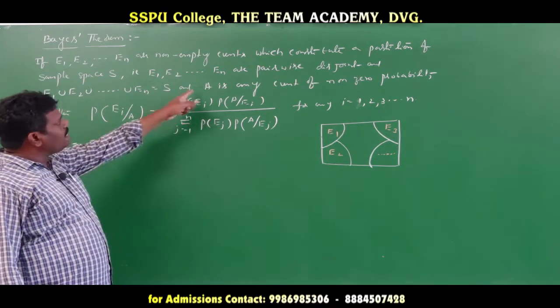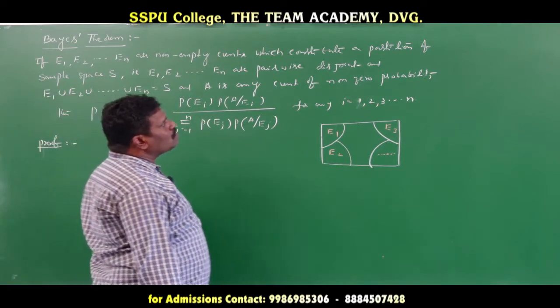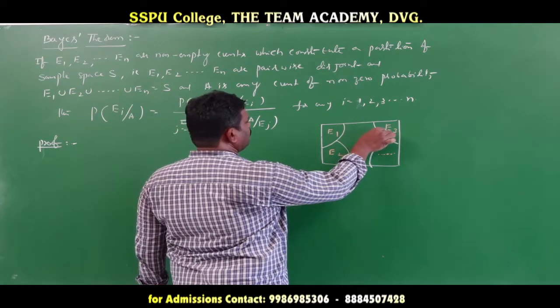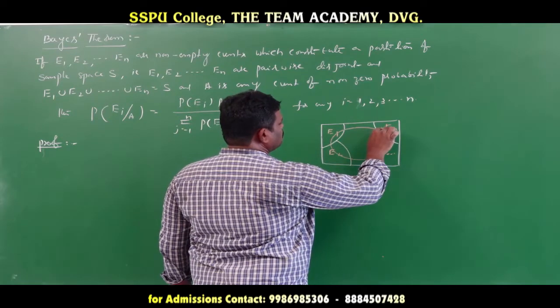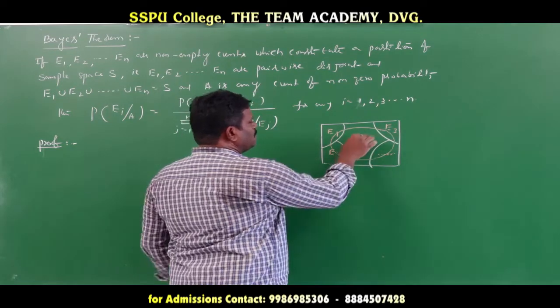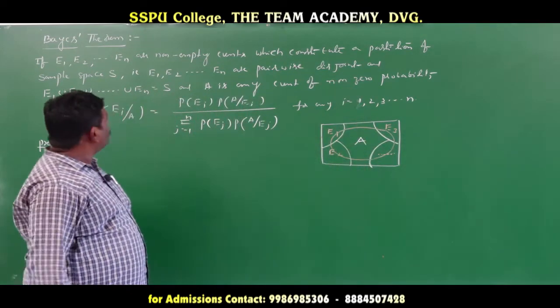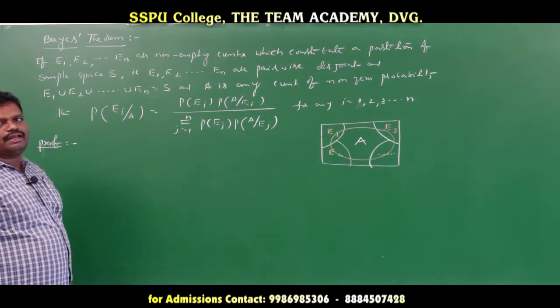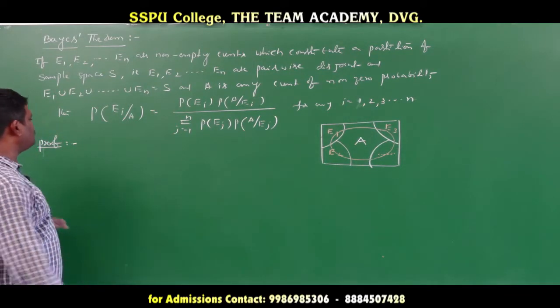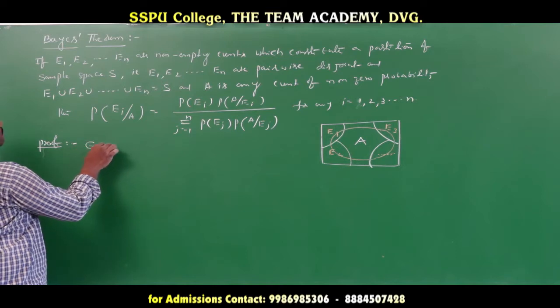Then finally, A is any event with non-zero probability. Suppose we take one event here like this, this is the event A. Now if you find this condition, how to prove it? First, what is given?